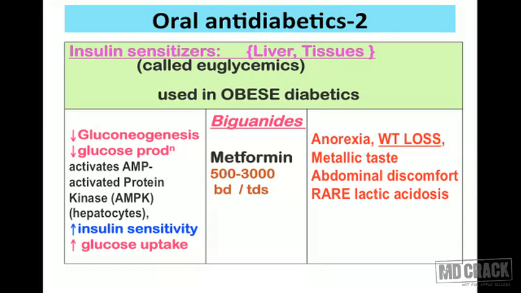If you remember the previous slide, we had said sulfonylurea should be preferred for non-obese individuals. What was the reason? Because these drugs lead to weight gain. Now look at the adverse effects of biguanides.